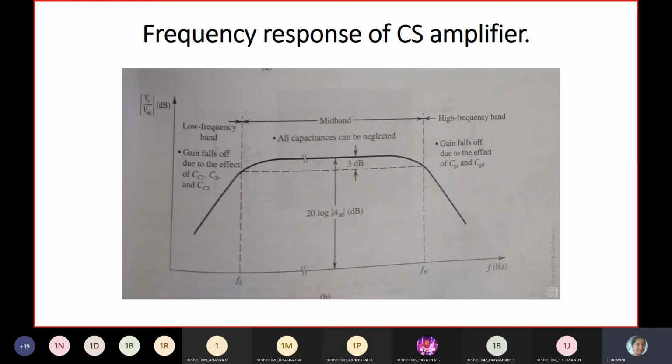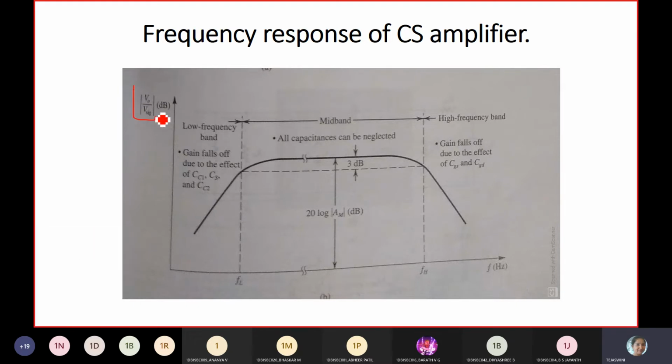Now this is the frequency response of common source amplifier. Can you tell me where you can observe a constant gain? There are three bands here. This graph is gain versus frequency, gain being V naught by V signal.